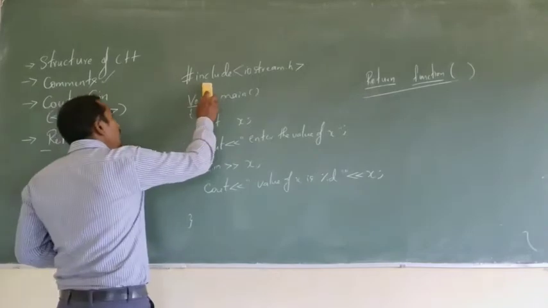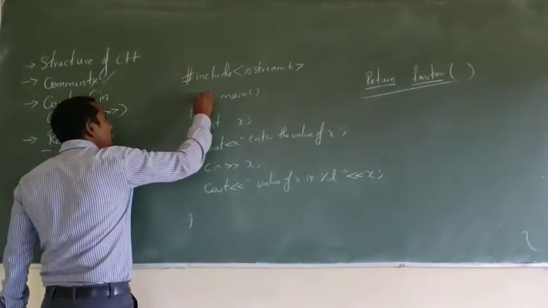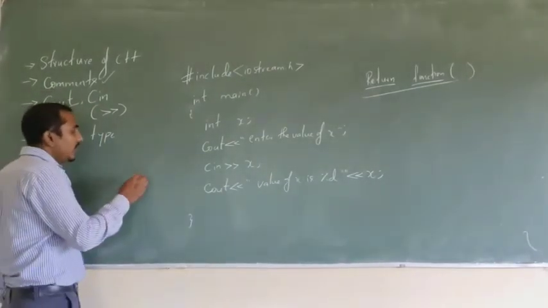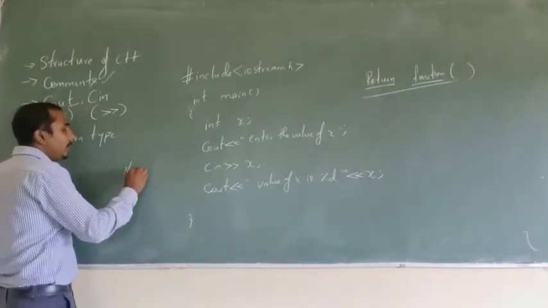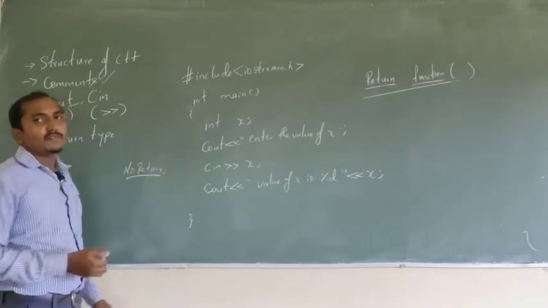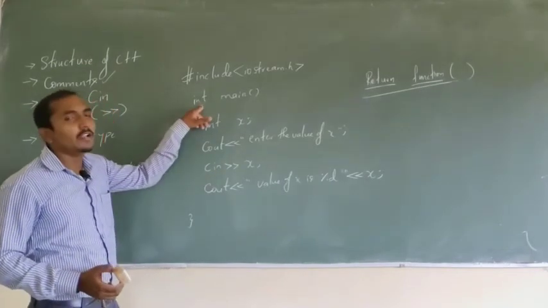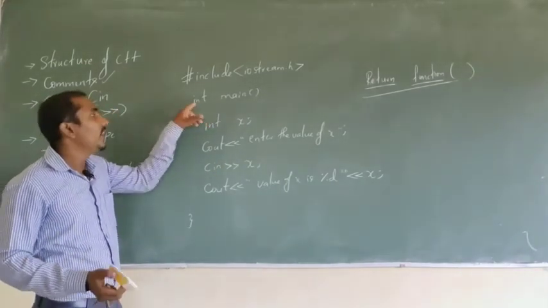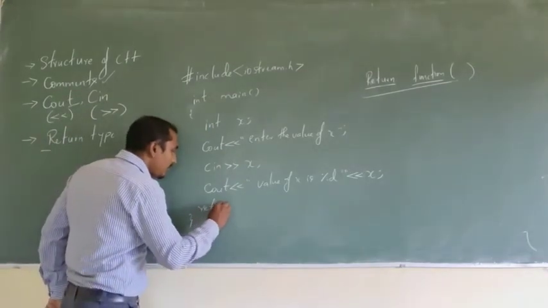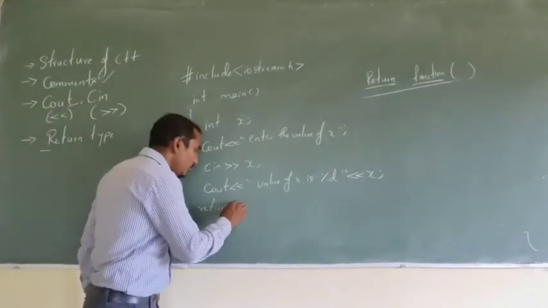Suppose instead of void, I make this integer, and I try to compile. You will get an error: no return value specified. Why? Because this function has to return some value of integer type. So at the end of the program, I will write a return statement like return 0 or return 1.